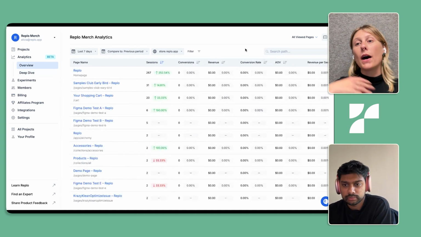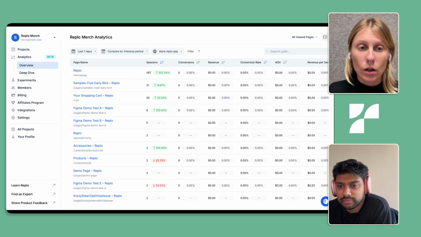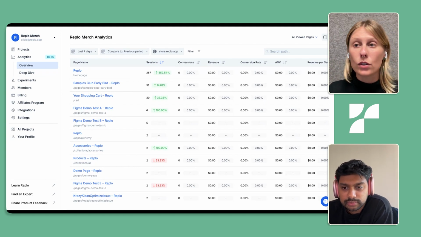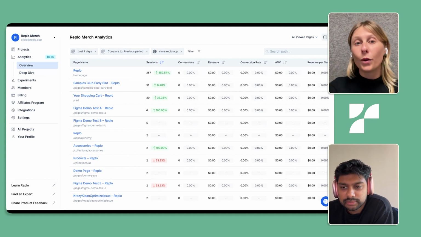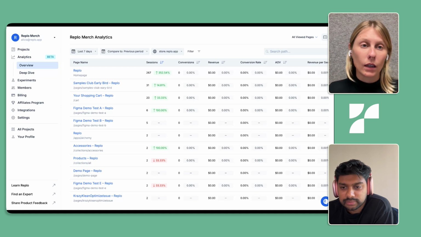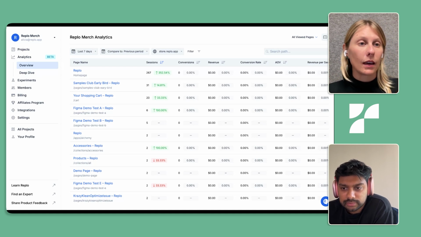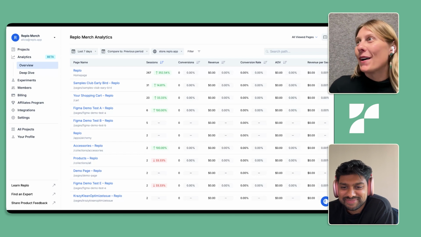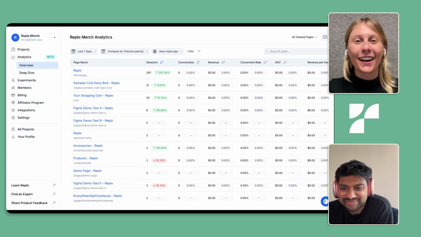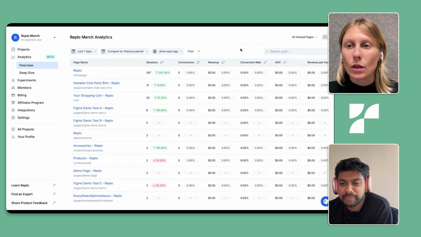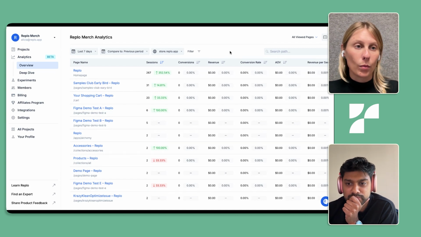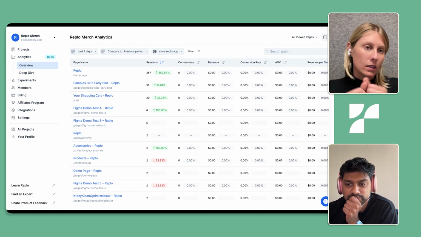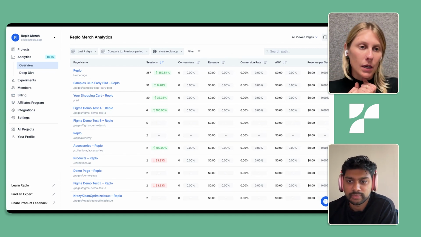So if you have already turned on Replo Analytics and engaged in our analytics beta, you will see that data coming in immediately, which is pretty amazing. And I've gotten a chance to sit on a lot of customer calls where they clicked that button and they're like, wow, it's already there. So I think that's really important to us, and more important to our customers. Everything is super fast, and it's appearing immediately.